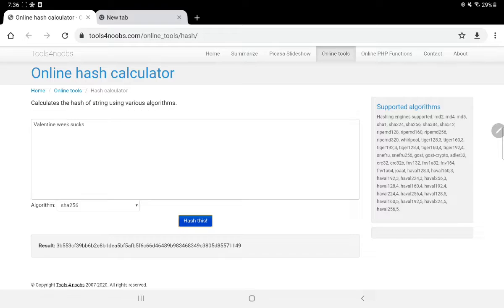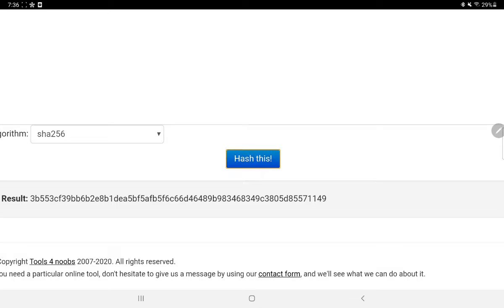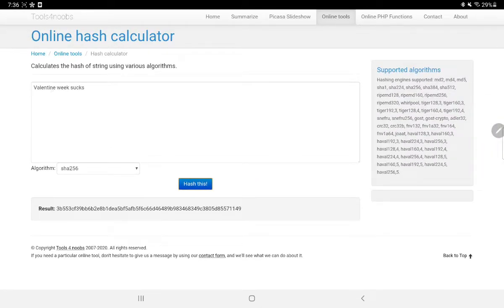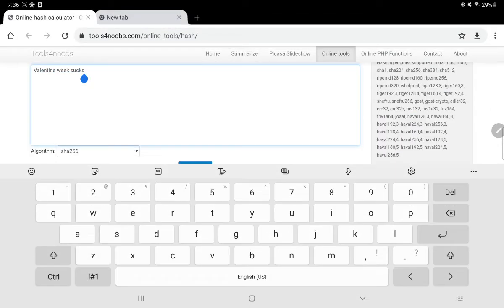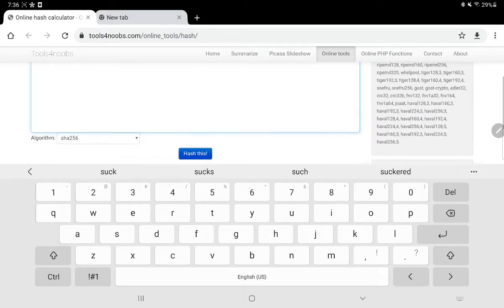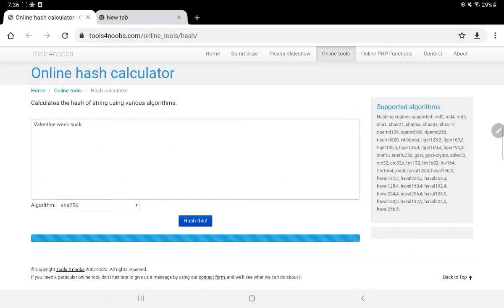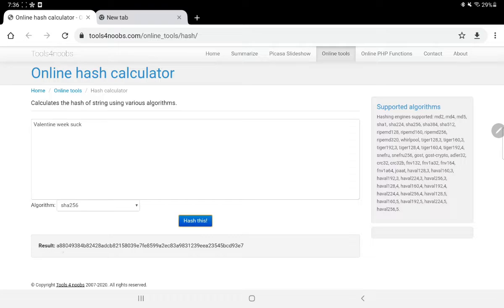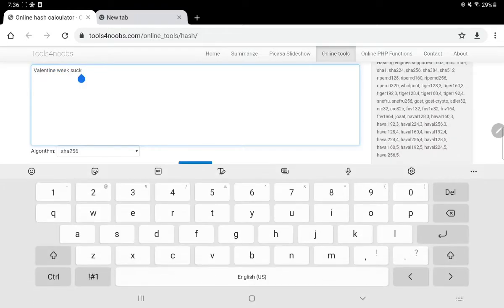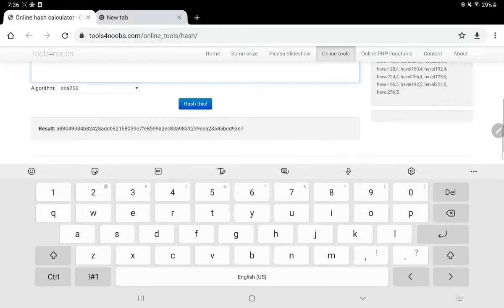Okay, so here we have our result present over here, like 3B 55 3C F39, something like that, right? If you're writing Valentine wake sucks, we have this in SHA-256. Now you just remove one S from here, and you'll see just a slight modification has changed the entire result, A88, something like that. So this is the input, and this is the output.